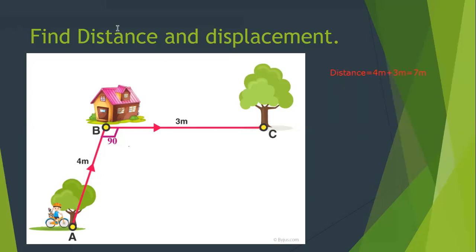But now the interesting thing is, how much is the displacement? We said displacement is the shortest route from the initial to the final. What is my initial? A. What is my final? C. So I draw a shortest route from A to C. And this is the displacement. Let's find out how much the displacement is.